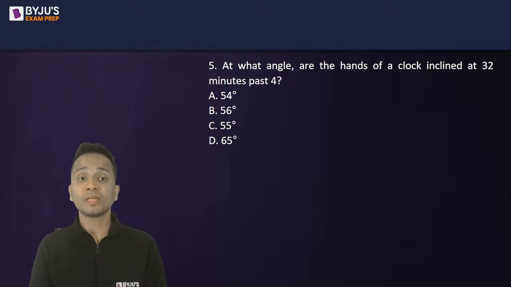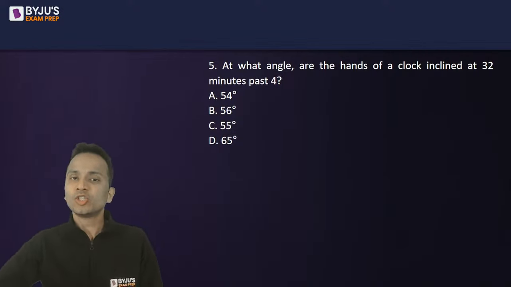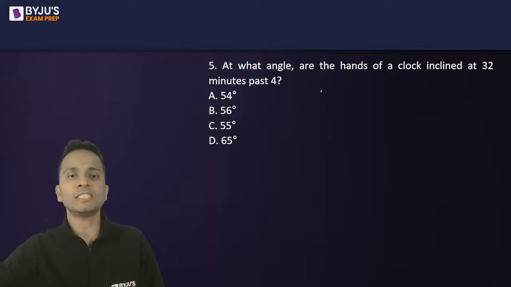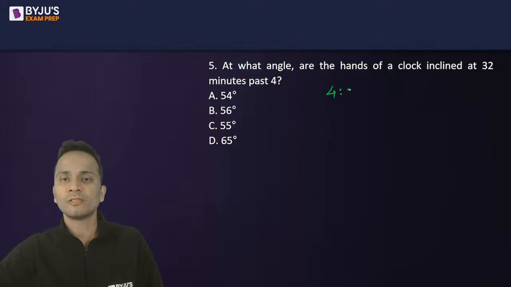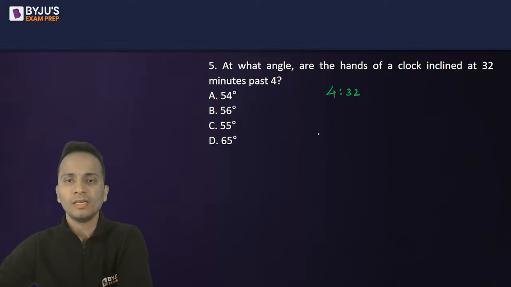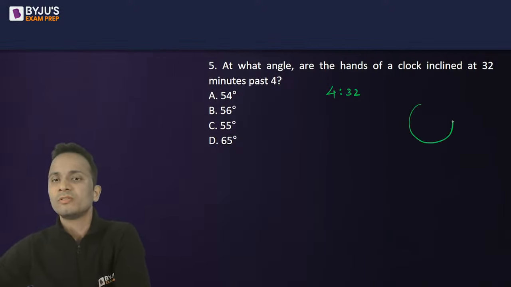Okay, so again, a lot of you have given the answer. Lovely, good. So you are given four options. You have to find out the angle between the hands at 4:32. Okay, 4:32 पे angle find out करना है. Now the rough position of the hands at 4:32 is this.